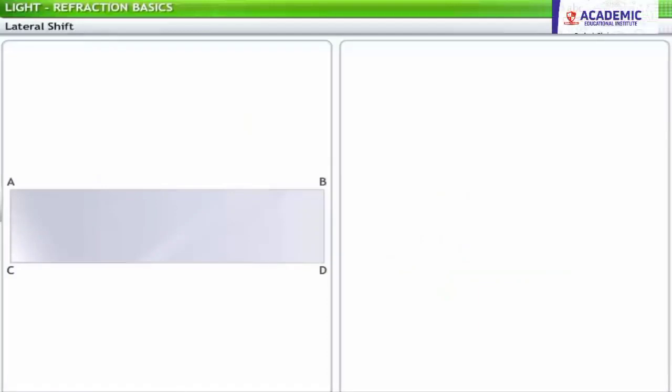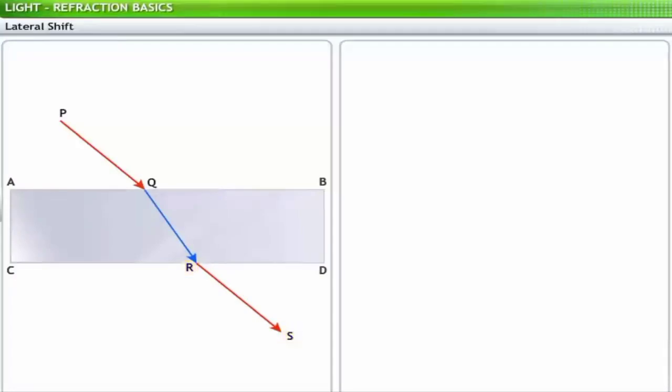Consider refraction of light through the glass slab ABCD shown. Light ray PQ is incident at Q on the face AB of the slab and refracts on passing from air to glass. In the glass, the refracted ray QR is incident at R on the face CD of the slab. At R, the ray again refracts into air and emerges as RS. Thus, RS is the emergent ray.